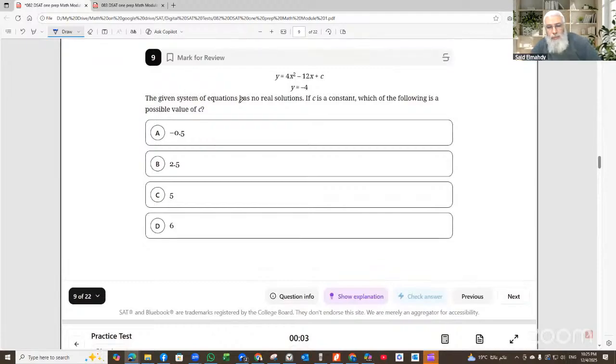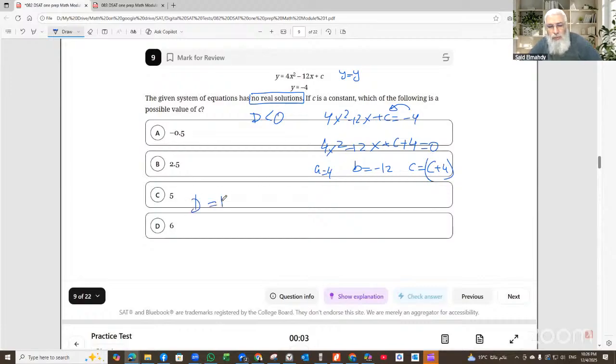The given system of equations has no real solution, so the discriminant will be less than 0. If c is a constant, which of the following is a possible value of c? So now y is equal to y: 4x squared minus 12x plus c equals negative 4. Move negative 4 to the other side: 4x squared minus 12x plus c plus 4 equals 0. So a equals 4, b equals negative 12, and c equals c plus 4.